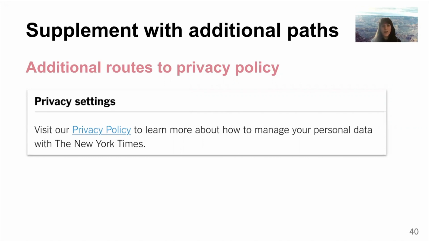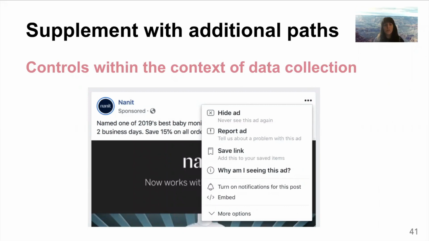It may also help to provide additional paths to choices. For example, a privacy policy may be easier to find if there are multiple routes to it on the website. On the New York Times website, for example, the privacy policy was not linked in just one location on the homepage, but was also accessible through the privacy settings, which is how some participants found it. Additional paths might also mean more inline controls, such as the ad controls that are available directly from individual ads